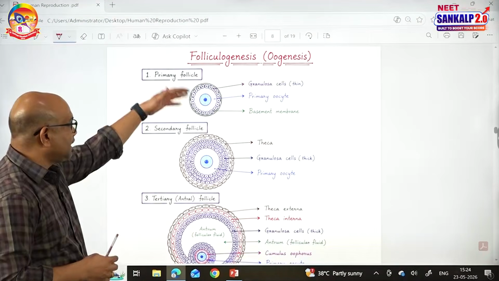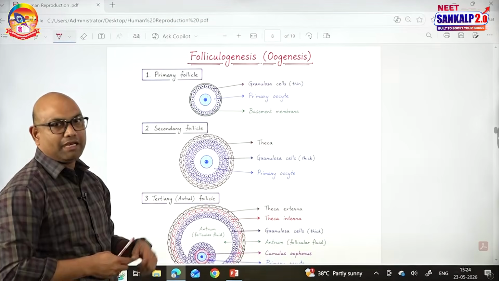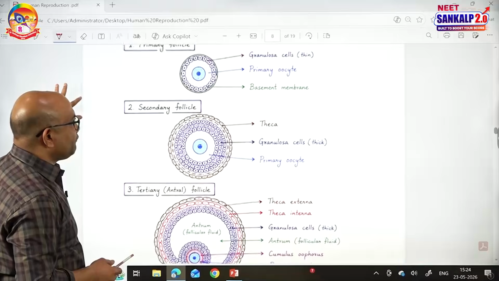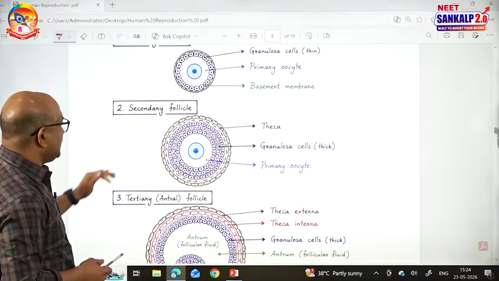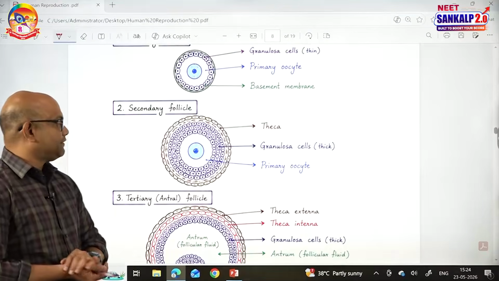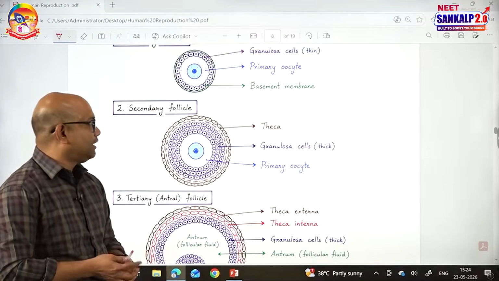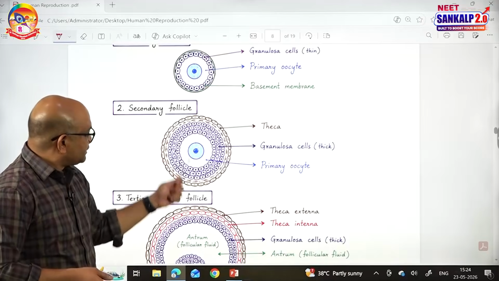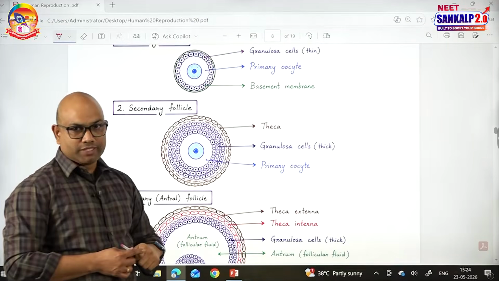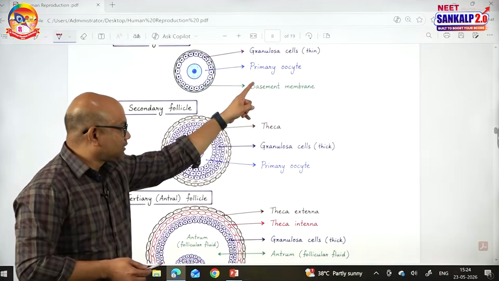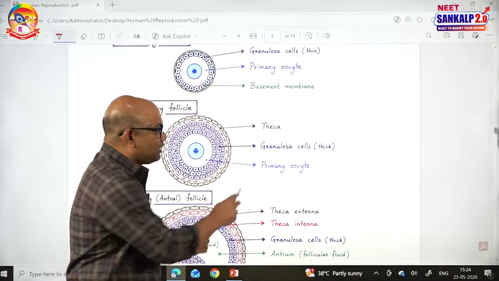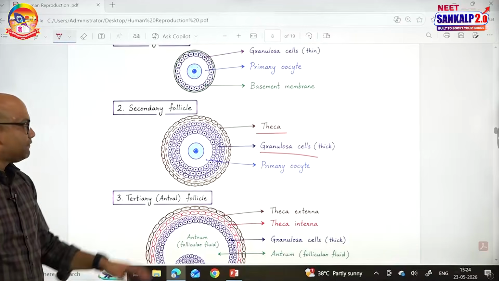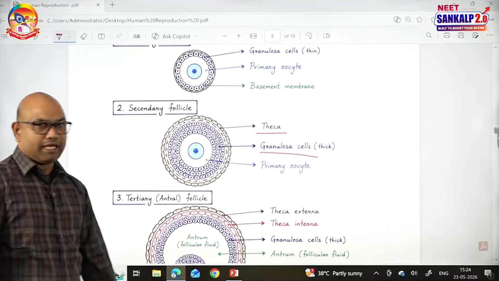So, in the menstrual cycle, from puberty onwards, what will happen? Let me explain. The primary follicle, during the follicular phase of the menstrual cycle, develops into a secondary follicle. What is the difference between primary follicle and secondary follicle? The primary follicle has a primary oocyte with thin granulosa. The secondary follicle also has a primary oocyte, but the thin granulosa becomes thick granulosa and also forms a layer called theca. So, theca is seen for the first time in the secondary follicle.